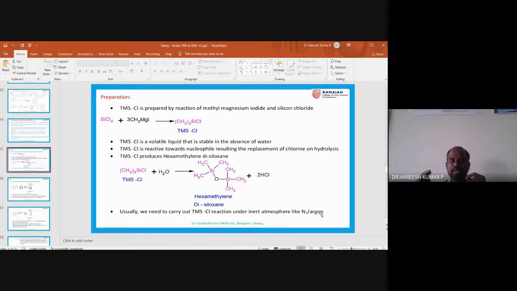What is the container? The container may be a beaker, an RB flask, or a conical flask. If we are purging argon, creating an argon atmosphere, then you need to add TMS chloride and the reactants. In that atmosphere, if we carry out a reaction, then TMS chloride is stable. Otherwise, it will convert into inactive hexamethyldisiloxane. So this is a little more information about TMS chloride. And with this, I will go to the next slide.